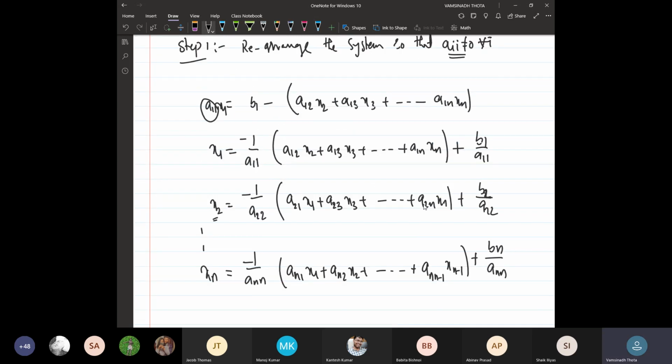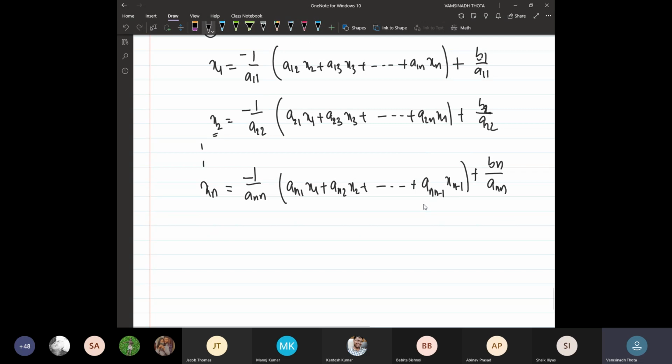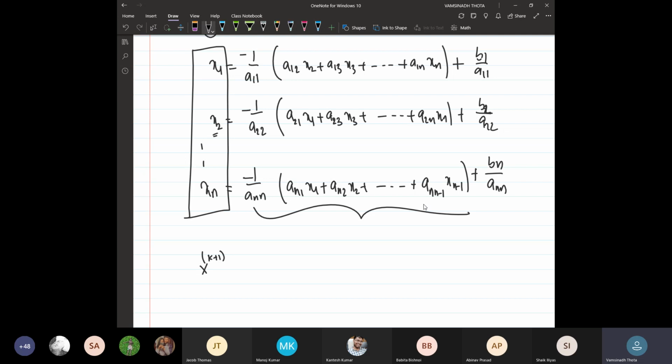Now in the iteration process, what are we actually doing? This is x, and in fact we will call it x(k+1). If you write the right hand side part in the matrix form, that is what you will get: minus D inverse times (L plus U) times x, plus D inverse times b. D inverse times b is what you get here for the constant.